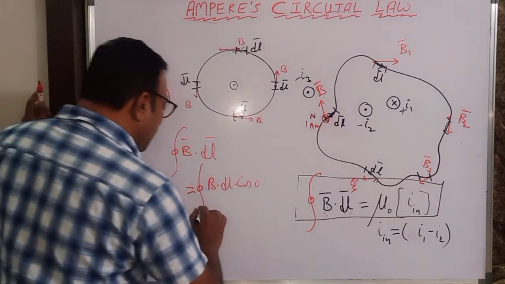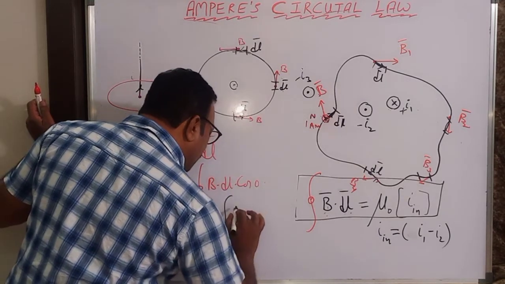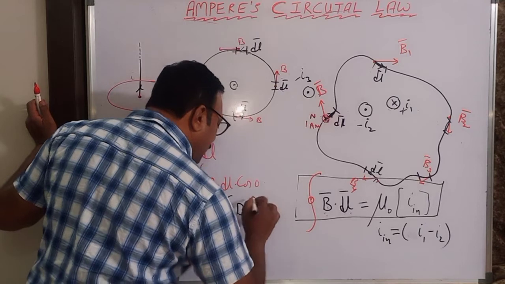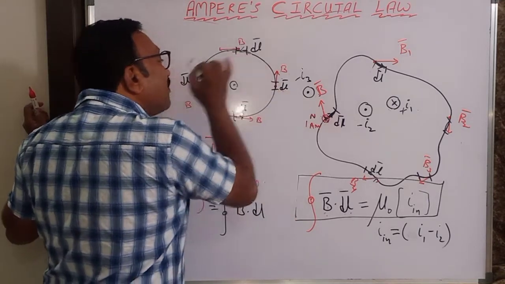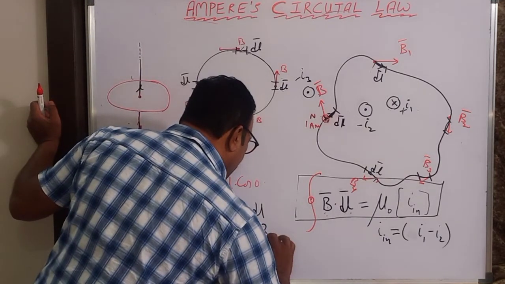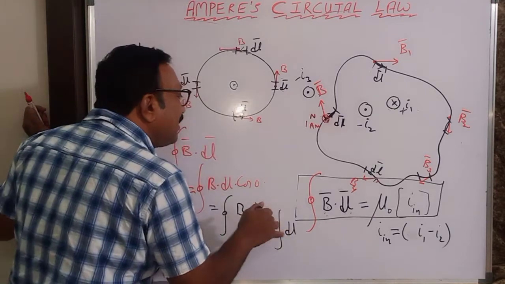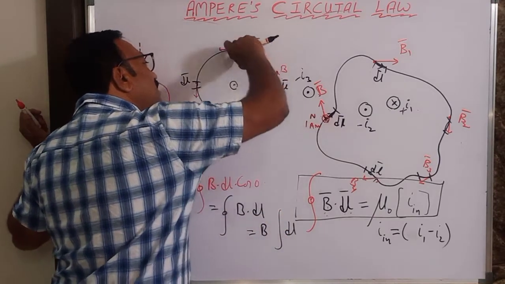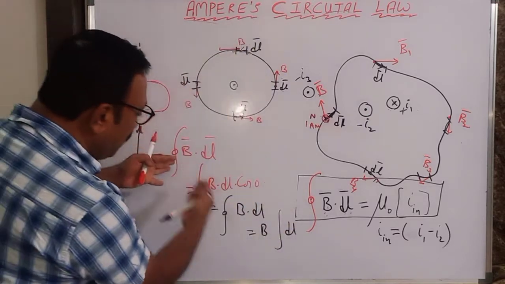Integral B dl cos 0, and cos 0 is 1. Because the magnitude of B is constant, I can bring B out of the integration. What is integral dl? dl plus dl plus dl plus dl and so on. I can write the length of this curve there. So it is becoming more simple now.